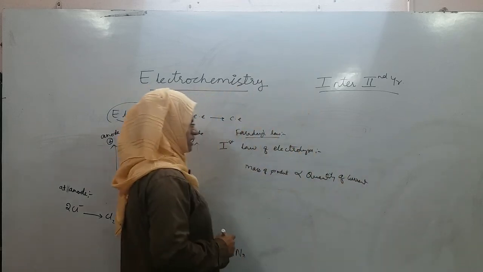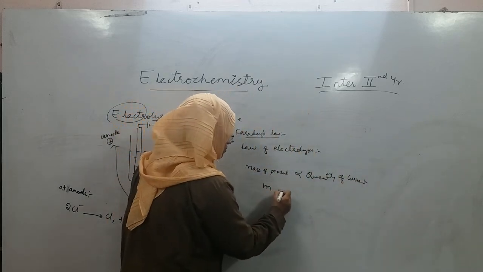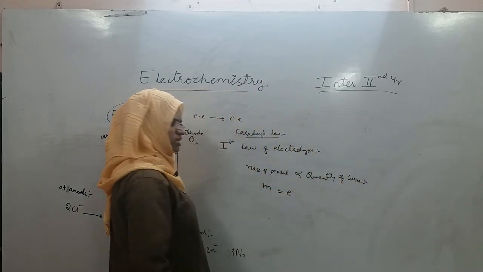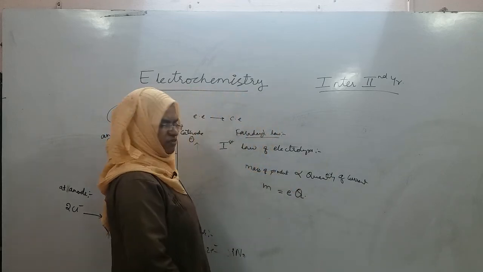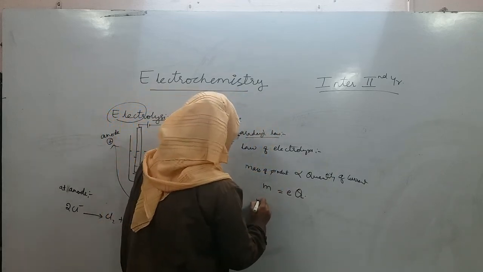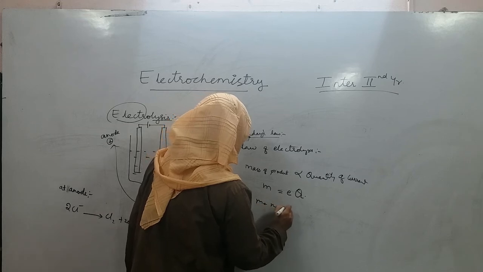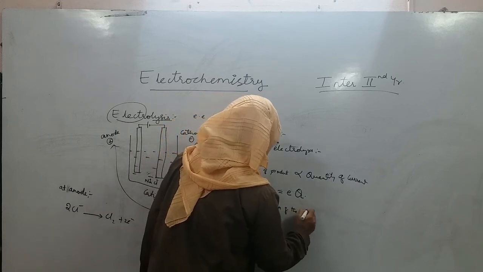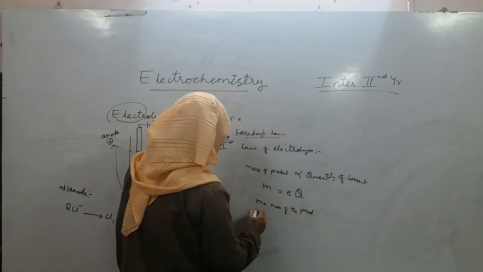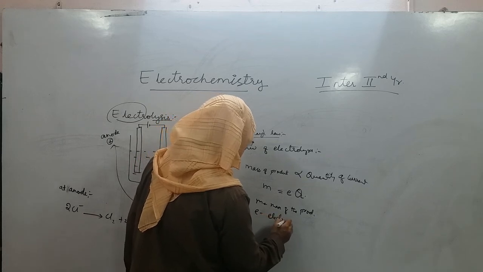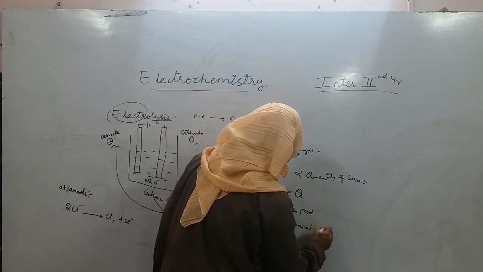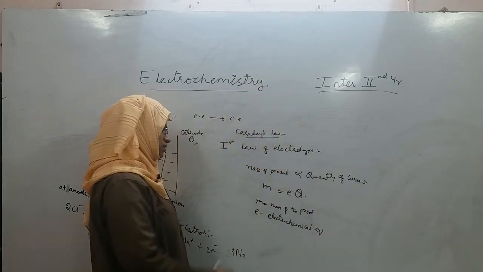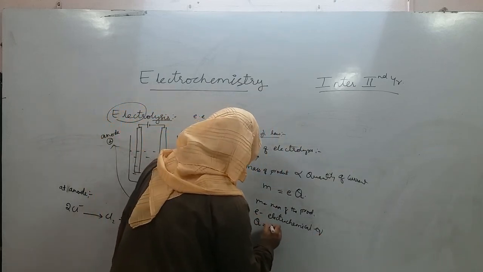To remove the proportionality, you will need a constant called small e, or electrochemical equivalent, right? So M is the mass of the product, e is the electrochemical equivalent, and Q is the quantity of current.